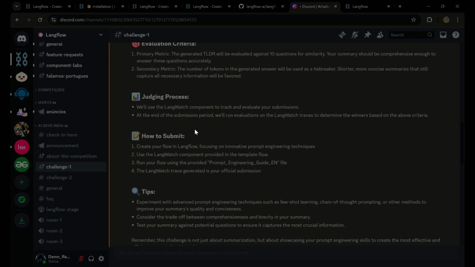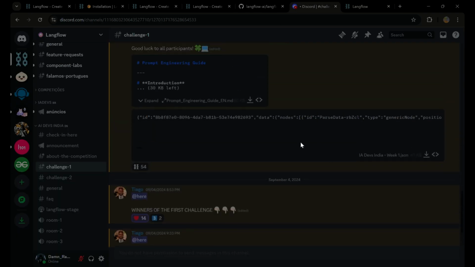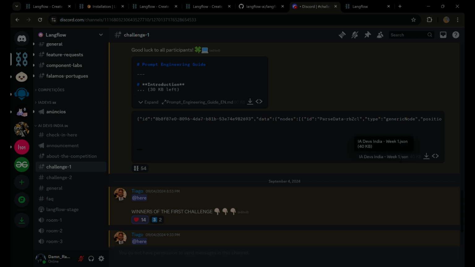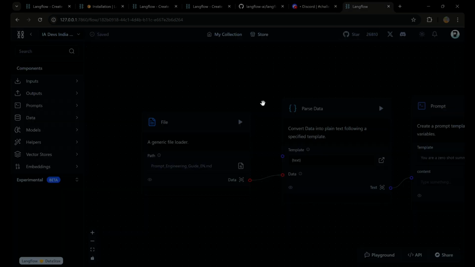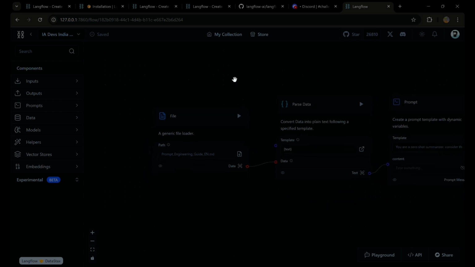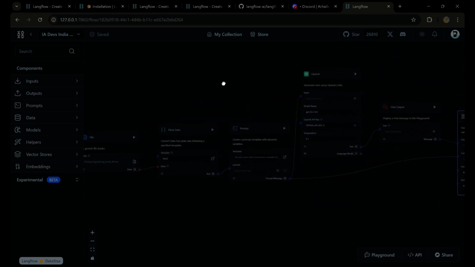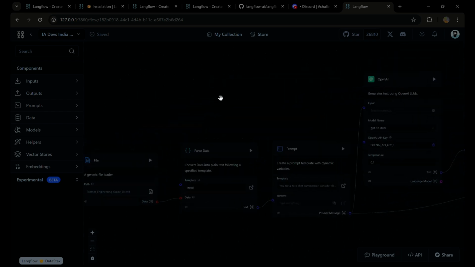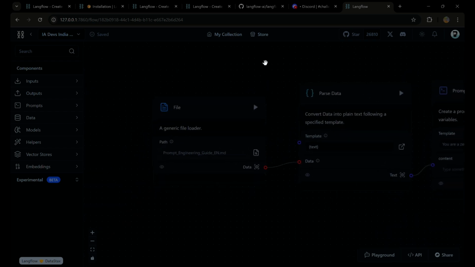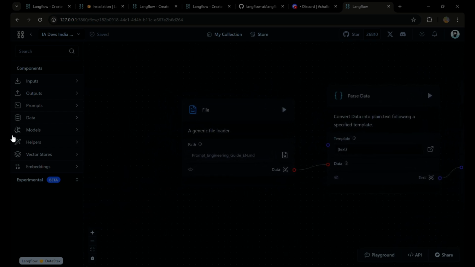So yeah, you can now go to your... Apart from it, you can download the JSON file. So this JSON file contains the pipeline, and once you have imported the JSON file, you can see this kind of pipeline in your UI. So as I've already told you, it's a low code, no code environment.